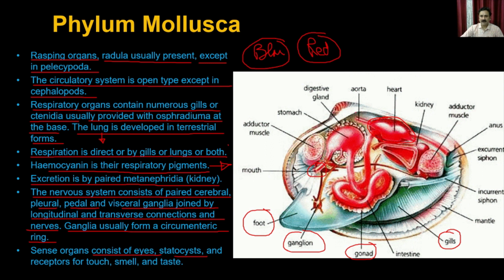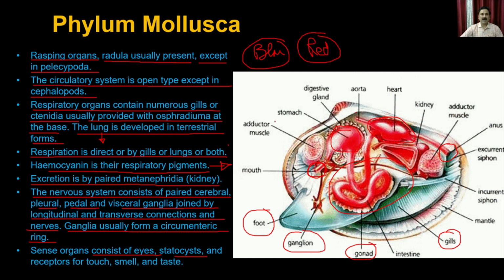Then it has the heart which is connected through different types of aorta, and that's how it provides the blood. The circulatory system is of the open type, and then you have the digestive system where you have the mouth in the front, then the well developed stomach, then the intestine, and ultimately at the end you have the anus.